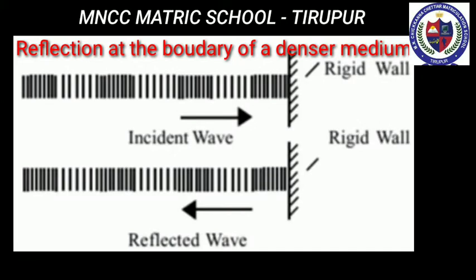A longitudinal wave travels in a medium in the form of compression and rarefactions. Suppose a compression traveling in air from left to right reaches a rigid wall. The compression exerts a force F on a rigid wall. In turn, the wall exerts an equal and opposite reaction, so R is equal to minus F on the air molecules. This results in a compression near the rigid wall. Thus, a compression traveling towards the rigid wall is reflected back as a compression. That is, the direction of compression is reversed.